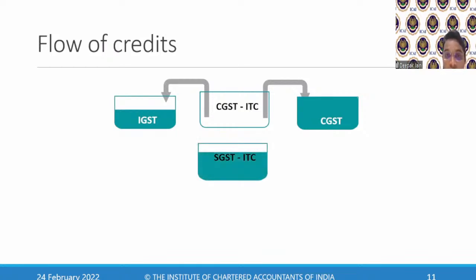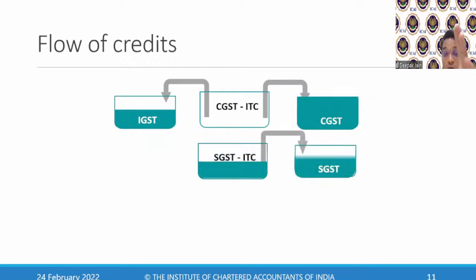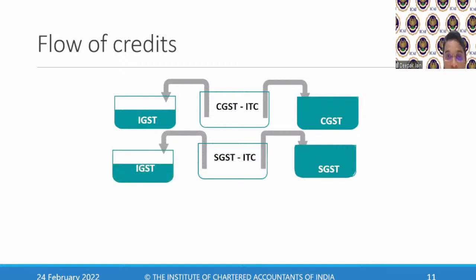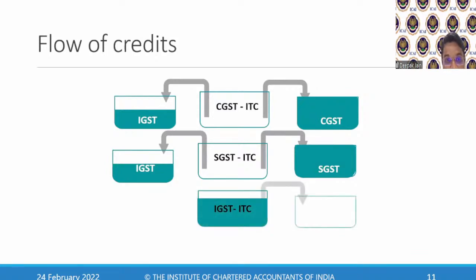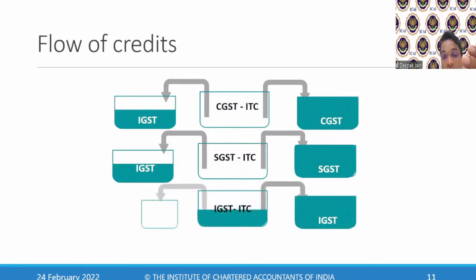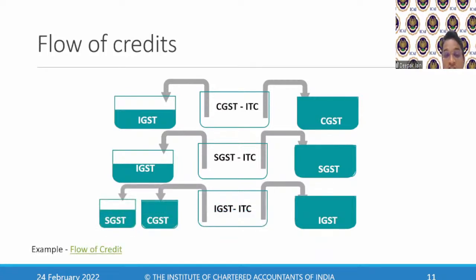Second, if I have a credit of SGST, I can utilize this for my output SGST payment or I can use this for my output IGST payment. Third, if I have a credit of IGST, then I can utilize this for payment of IGST and then I can utilize this for payment of CGST or SGST in any manner. So that's how the credit flow works.